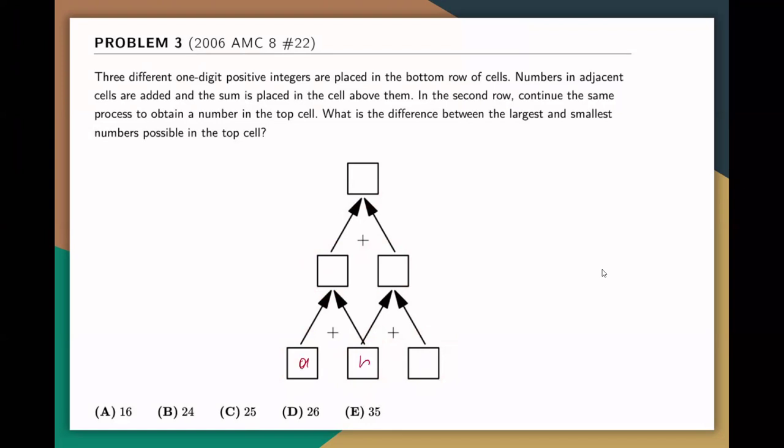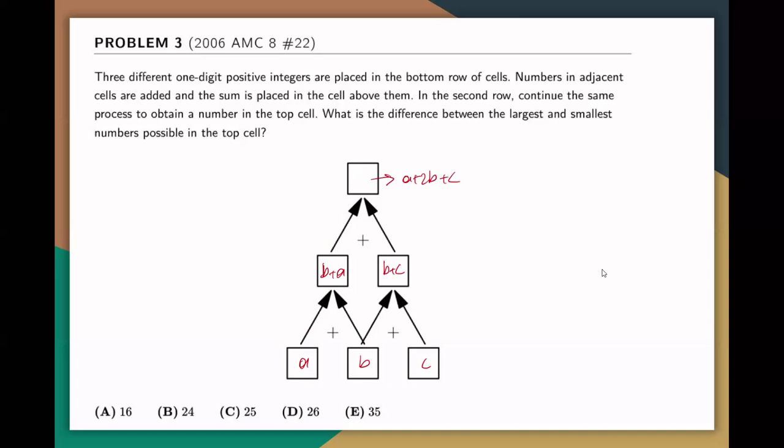You can try some numbers, kind of test it. But I'm going to do it a little bit differently. I'm going to start with A, B, C. Let's say these are my numbers. This number should be B plus A, or A plus B, and then it's going to be B plus C. And if you add those two numbers, the top number should be A plus 2B plus C. And that is what we are trying to maximize or minimize.